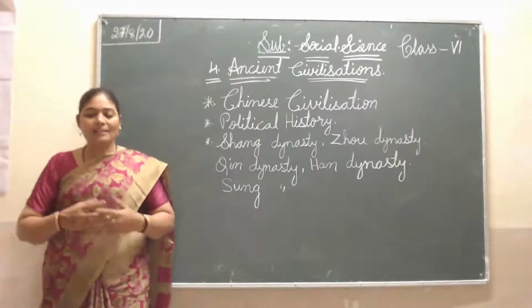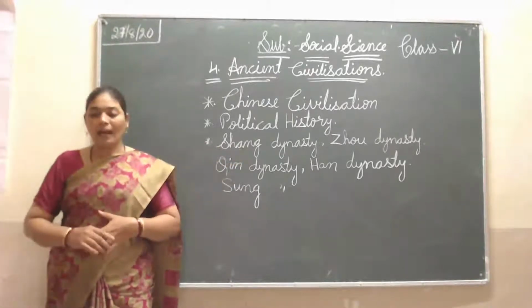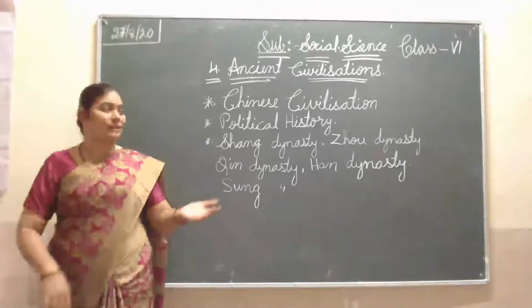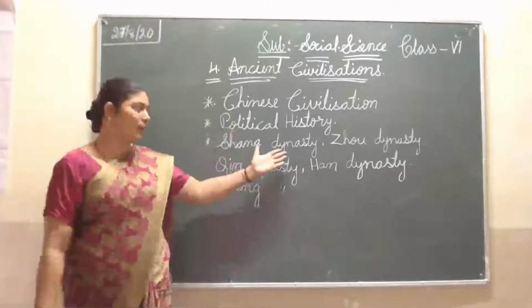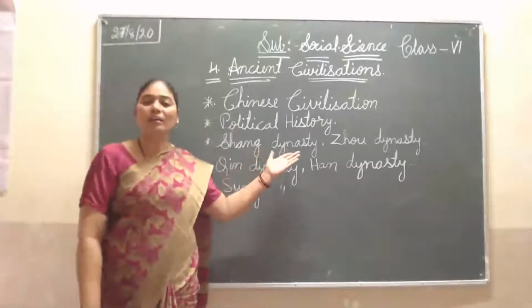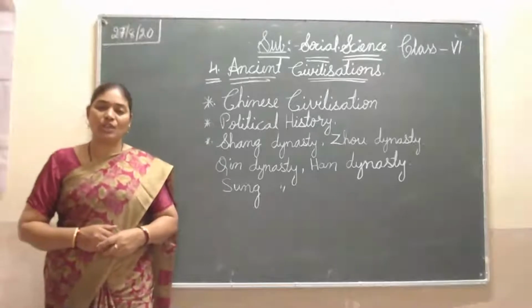The Shang dynasty ruled very well, and while they were ruling, their subjects depended on agriculture more.